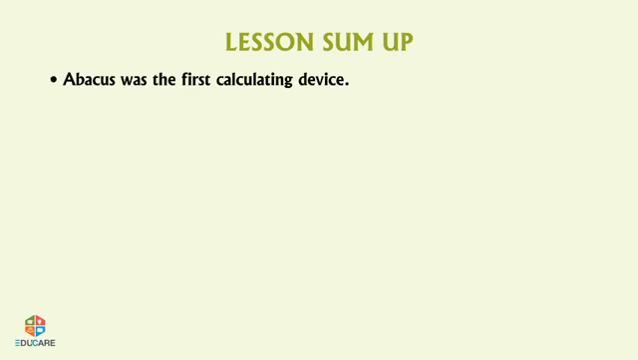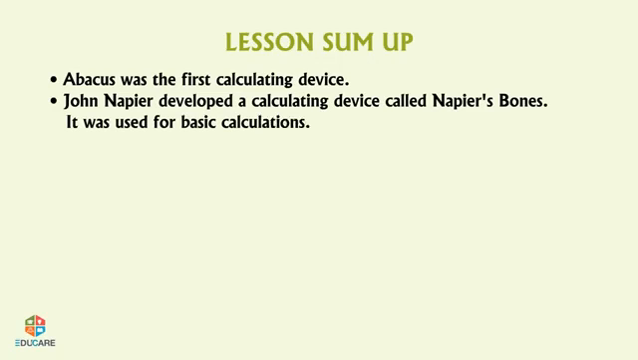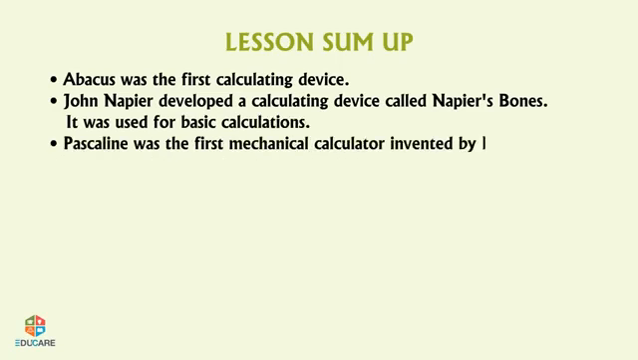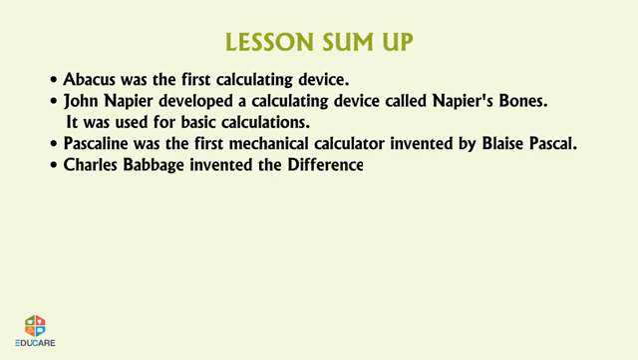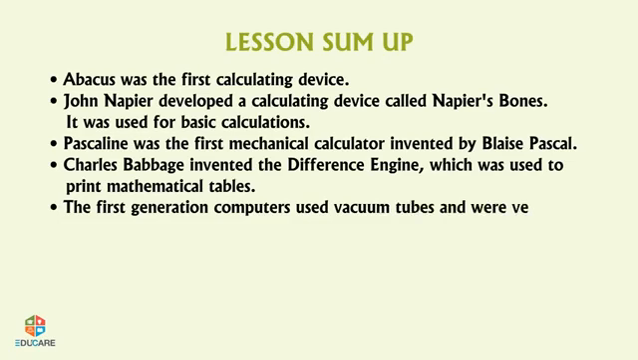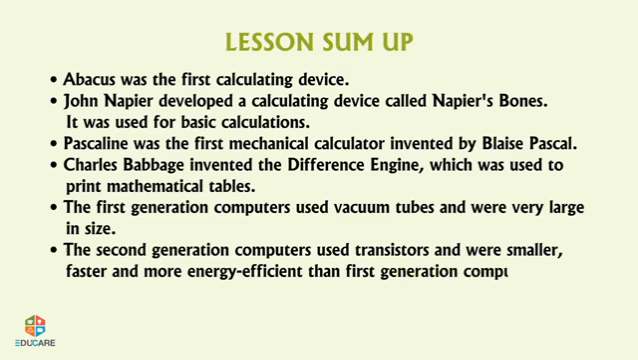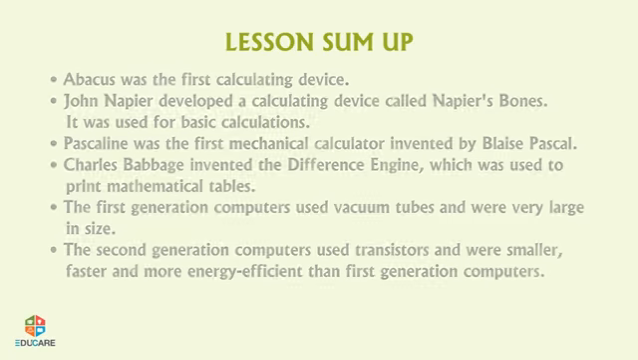Lesson sum up. Abacus was the first calculating device. John Napier developed a calculating device called Napier's bones. It was used for basic calculations. Pascaline was the first mechanical calculator invented by Blaise Pascal. Charles Babbage invented the difference engine, which was used to print mathematical tables. The first generation computers used vacuum tubes and were very large in size. The second generation computers used transistors and were smaller, faster, and more energy efficient than first generation computers.